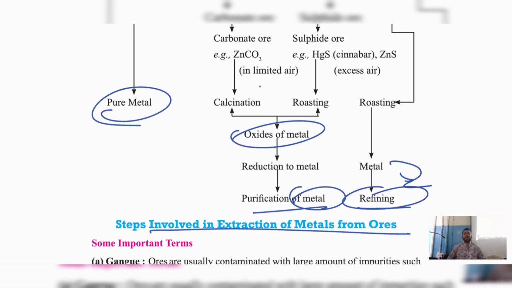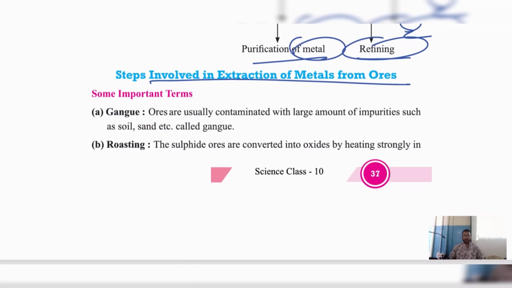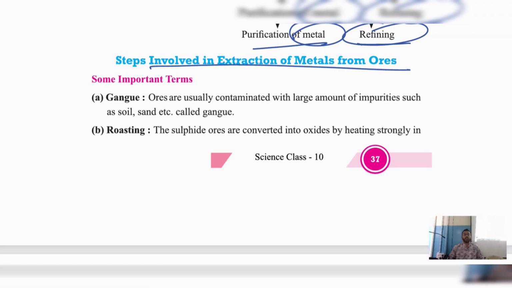Finally we are extracting a pure metal. Okay. Now some important terms. Children, this is one of the most important questions. Any of these definitions can be asked in the exam.